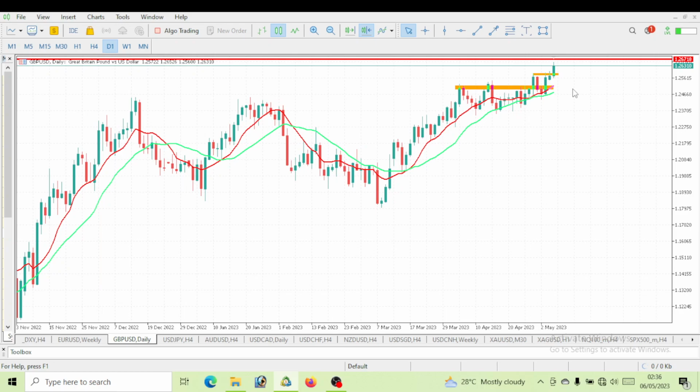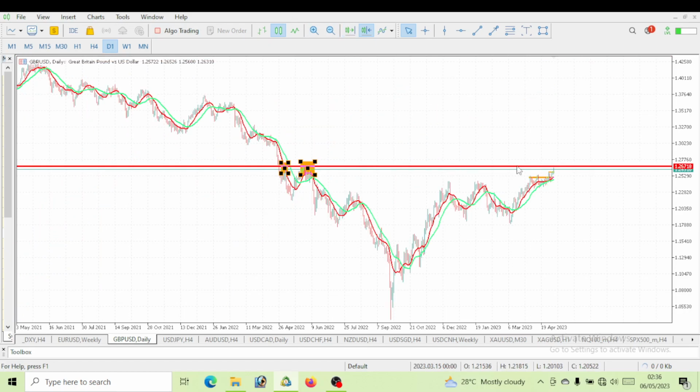Same thing with the euro. I can't remember the exact name of it, but something happened on the euro whereby there was an increase in interest rates. What happened to it also? It also fell. So with this week also, once there's an increase in the bank rates for this GBP, I expect it to fall. By the way, the price wants to fall. The technical aspect of it says it wants to fall. With this news, I believe the news will make it fall. That is why I'm saying, if you want to take a trade on this GBP USD, you should look for when it will start falling.